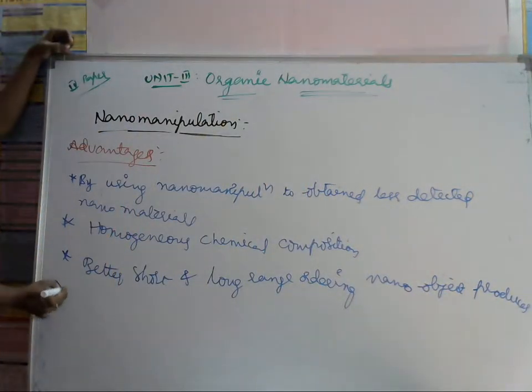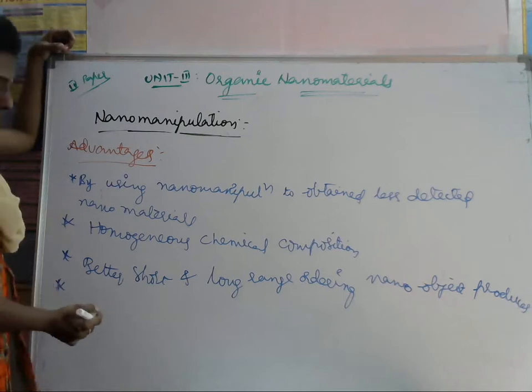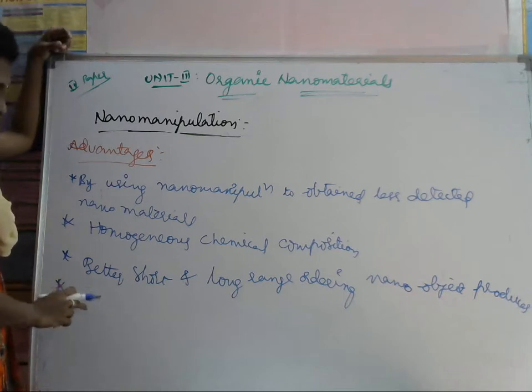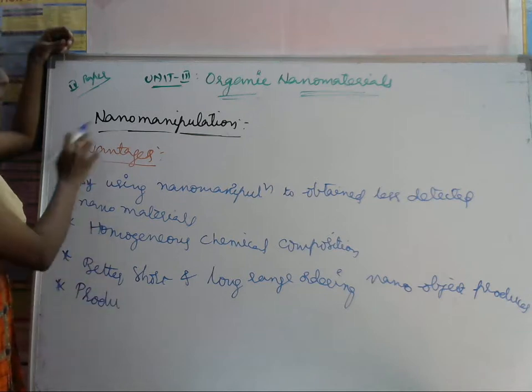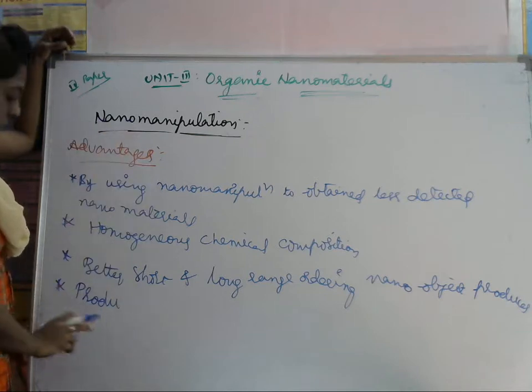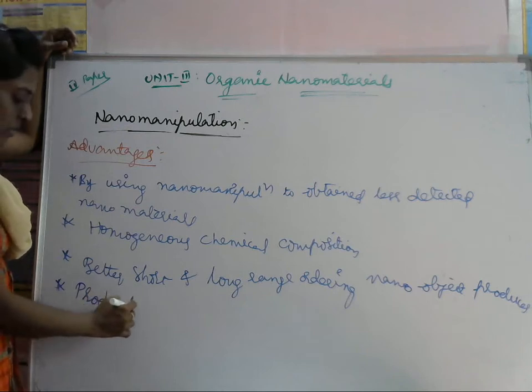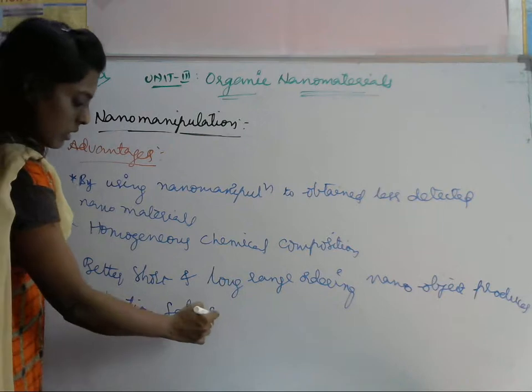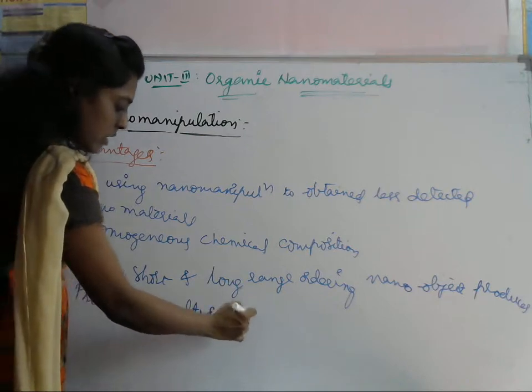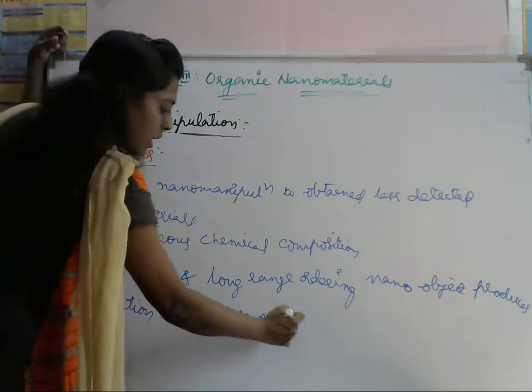Next is growth of single crystals. We can also produce salts and nitrates in the chemical industry.